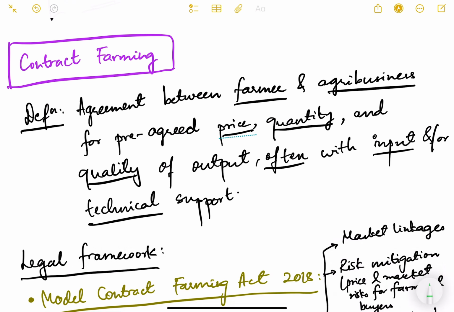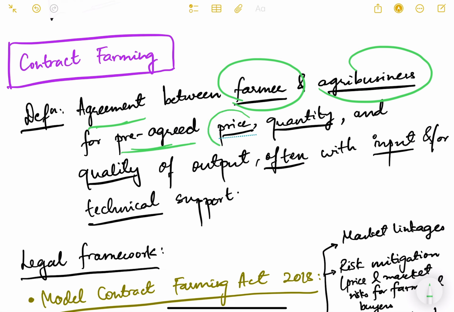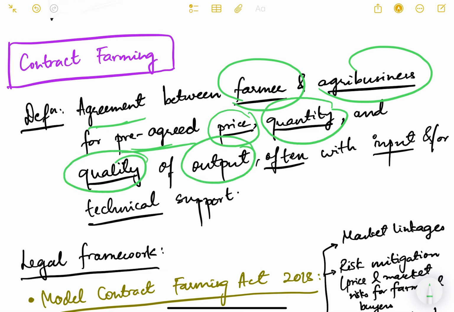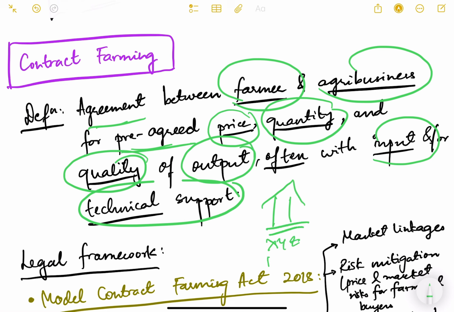So the definition of contract farming is that it is an agreement between farmer and agribusiness companies for a pre-agreed price, quantity, quality of output, often with input and technical support. So I'll give you a simple example. Say there is a company, say company XYZ Private Limited.